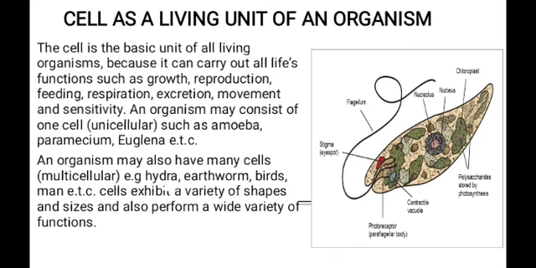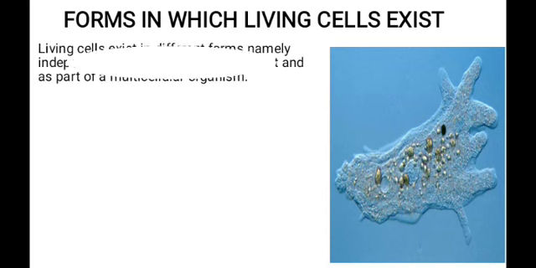We also have organisms that are composed of many cells. These are multicellular organisms. Examples include hydra, earthworm, birds, man, etc. Cells exist in variety of shapes and sizes and also perform a wide variety of functions.